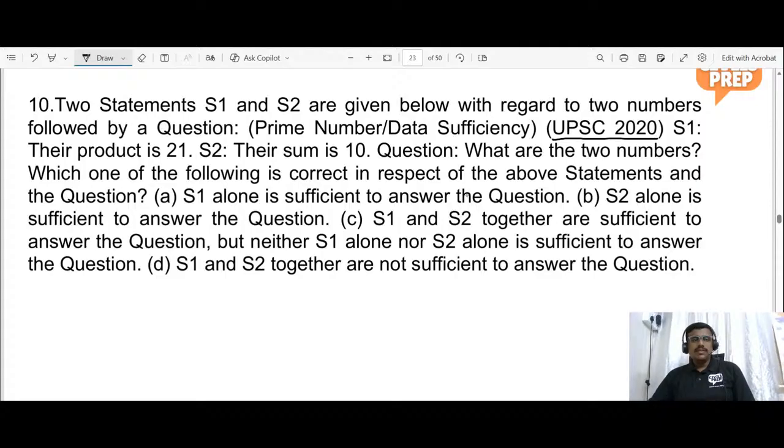So two statements are given, S1 and S2, followed by a question. First statement is the product of the two numbers is 21 and their sum is 10. The question asked here is, what are the two numbers? Which of the following is correct with respect to the above statements? Proceed with the help of these four options, and try to find whether the given data is sufficient to answer the question or not.